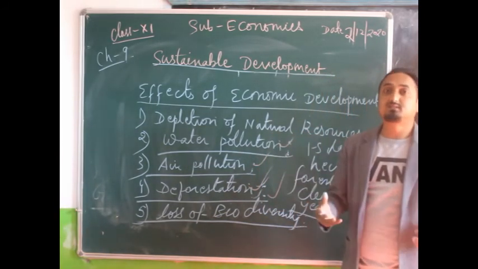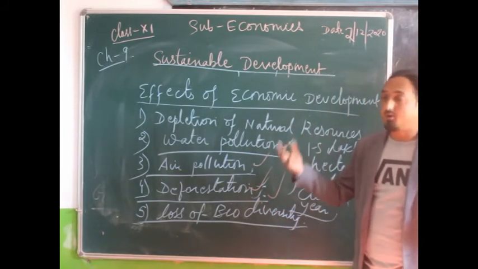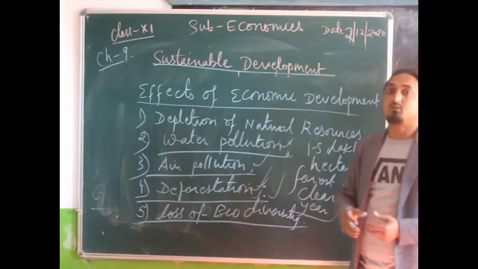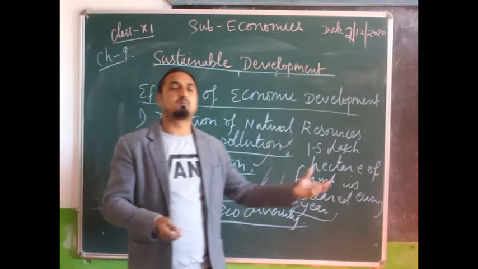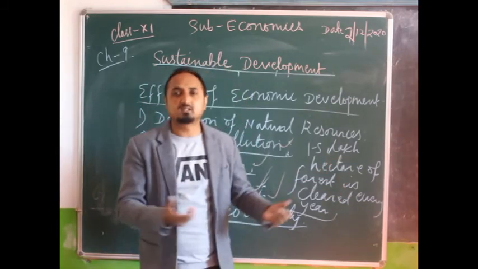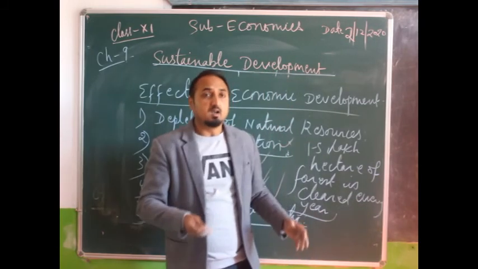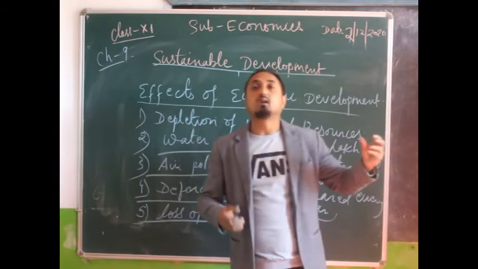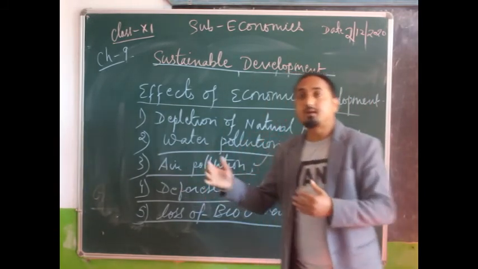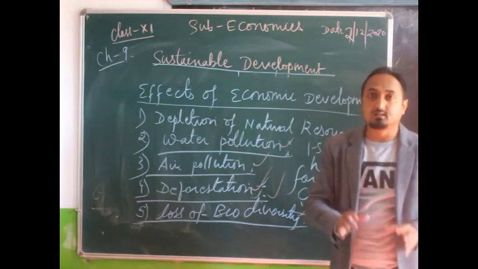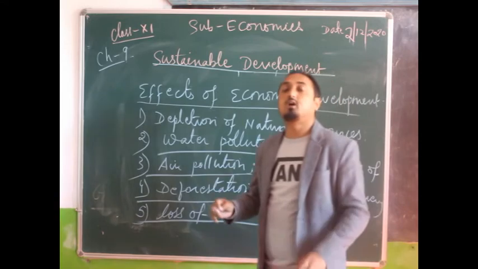Some of the species are disappearing from our environment. They are not visible now. They are on the verge of extinction. Many types of plants, animals, maybe medicinal or herbal plants, different types of insects, and birds are disappearing, and day by day their numbers are decreasing. These are all the effects of economic development.